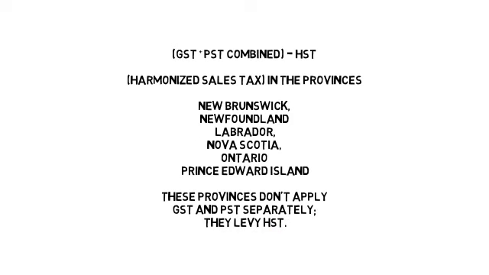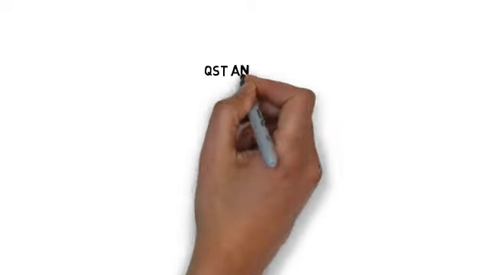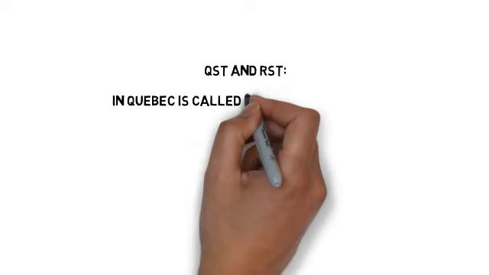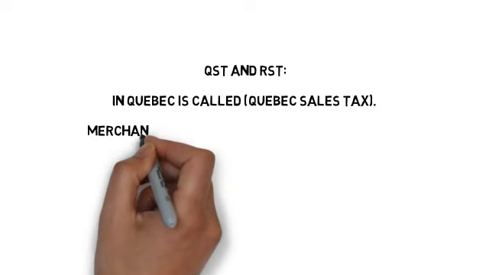That means they don't go with the separation like GST and PST. These provinces don't apply GST and PST separately, but they levy one rate on all the transactions, and that is HST.